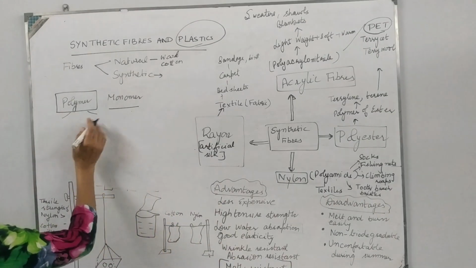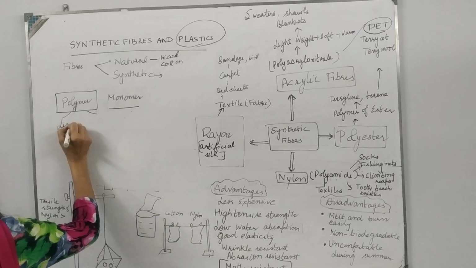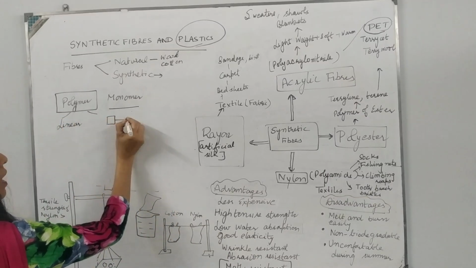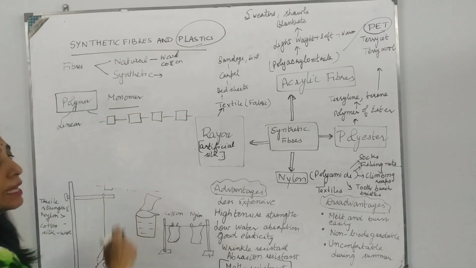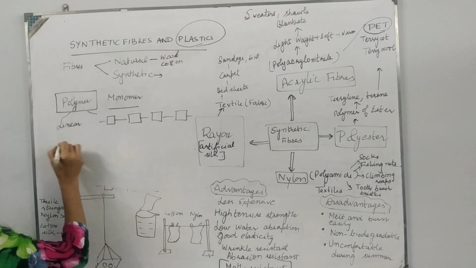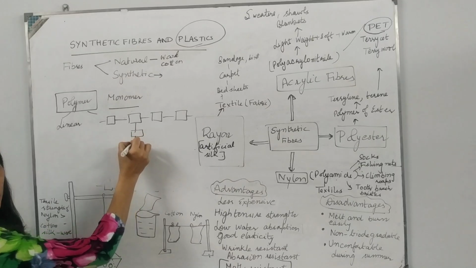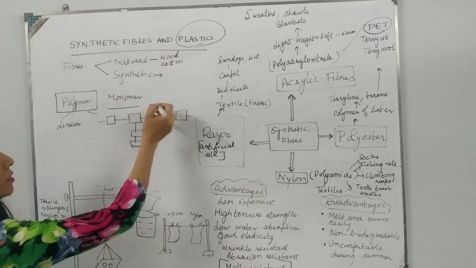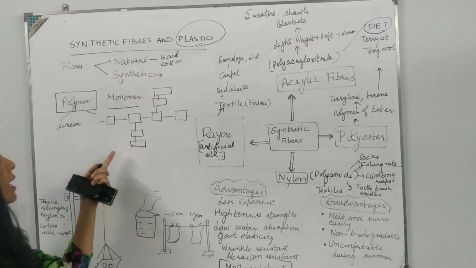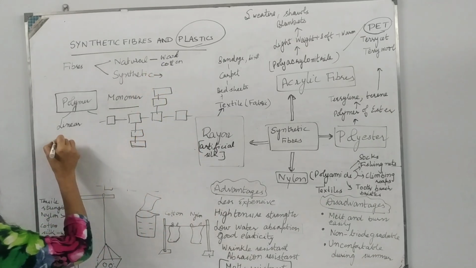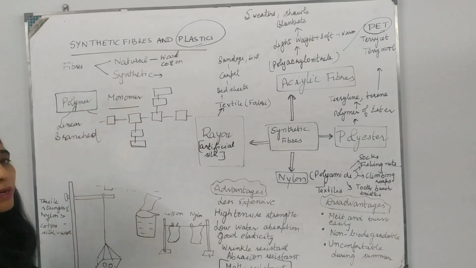Now, these polymers can be again of three types. Linear polymer: if these polymers are joined end-to-end to form a long chain, these are called linear polymers. And if some branching arises, say one unit is attached here, another unit is attached here, then this will be a branched polymer. So the second type of polymer is branched polymer.